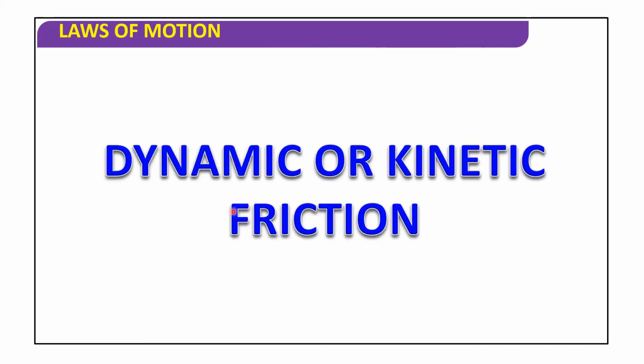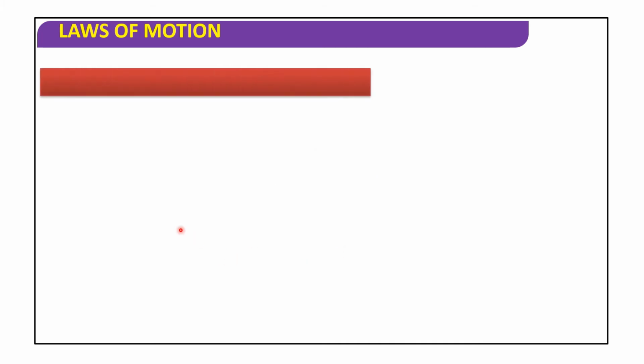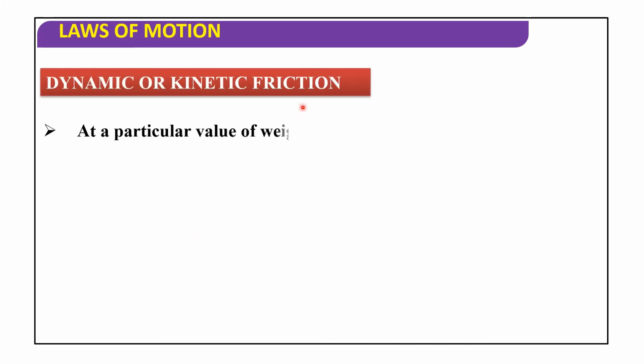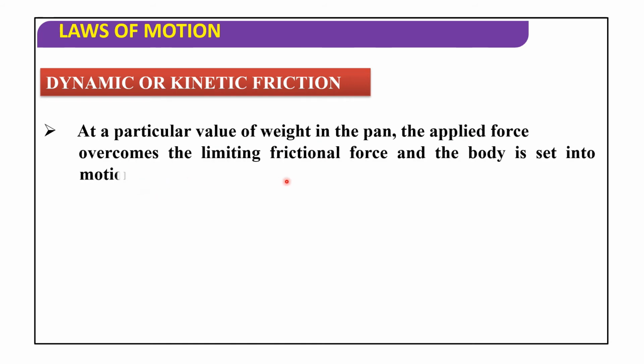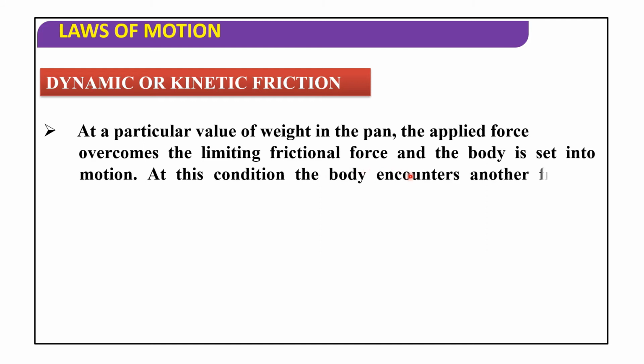Next, dynamic or kinetic friction. Let us discuss. At a particular value of weight in a pan, the applied force overcomes the limiting frictional force and the body is set into motion. So at this condition, the body encounters another friction called kinetic or dynamic friction.